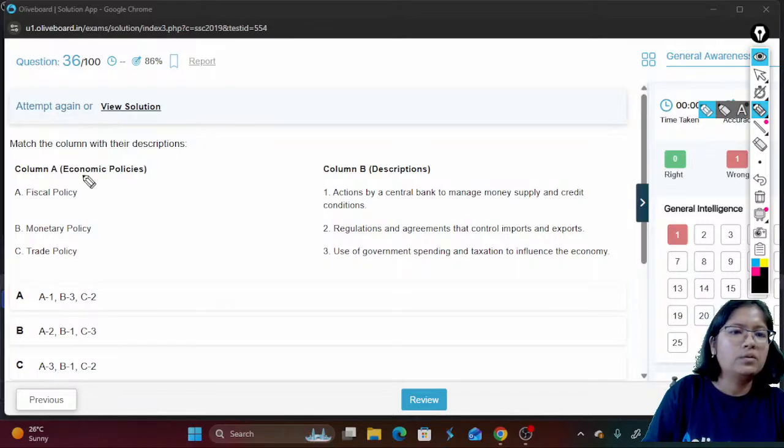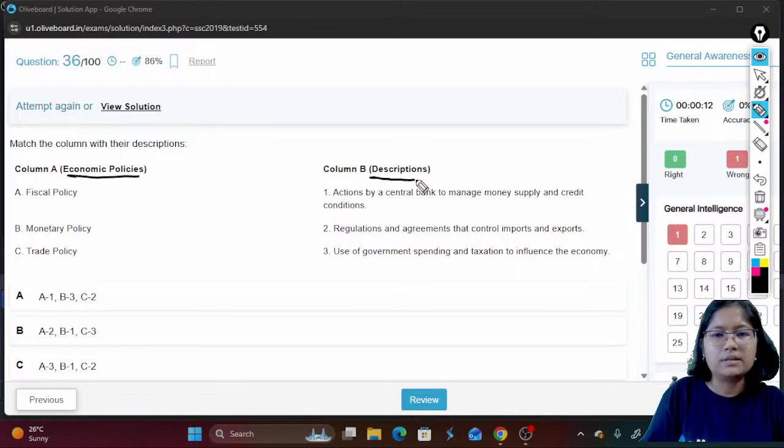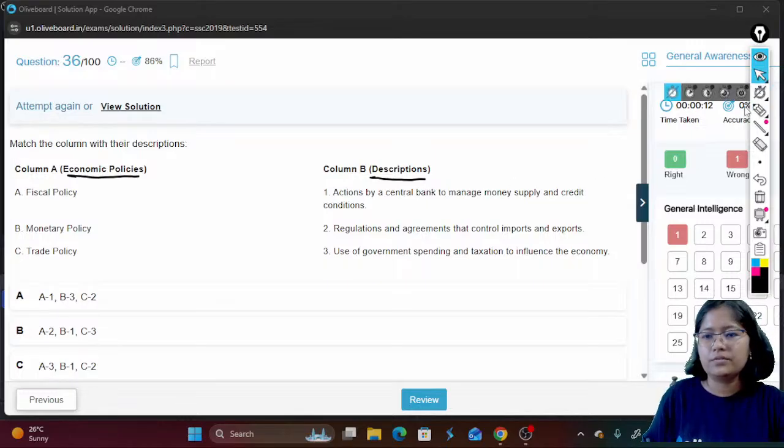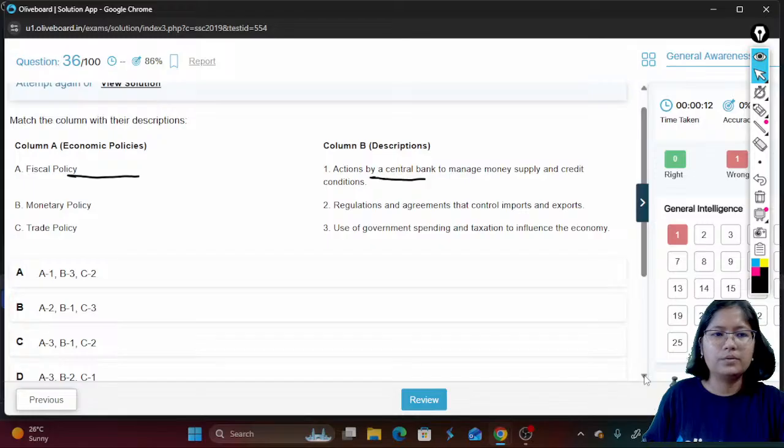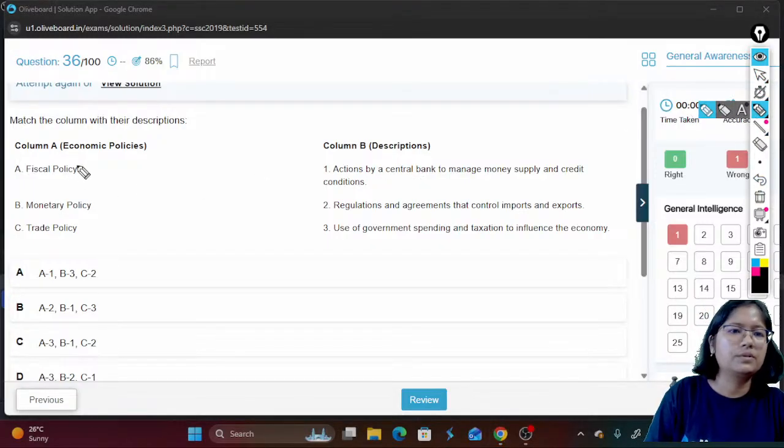Okay. Column A, this is about the economic policies, and column C, this is about the description. Let us have all the 4 options first. Now let us look at the options.